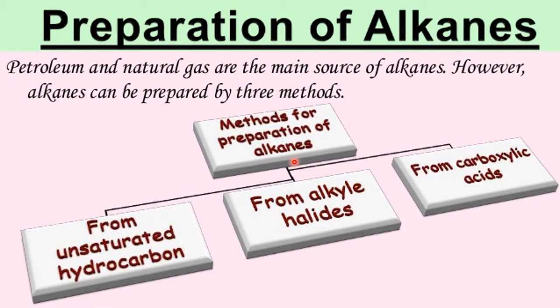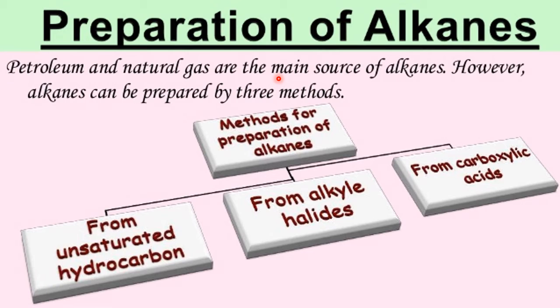First part: preparation of alkanes. Many methods are there, and we pinpoint only some methods. But petroleum and natural gas are the main source of alkanes. Petroleum is a natural fossil fuel. It contains many hydrocarbons. You go for fractional distillation, and we get from methane onwards, depending upon the boiling point, a variety of hydrocarbons. But that is one method.